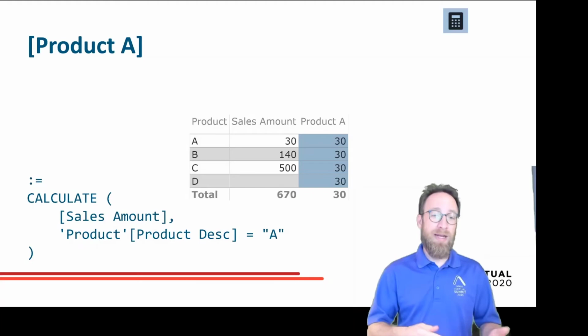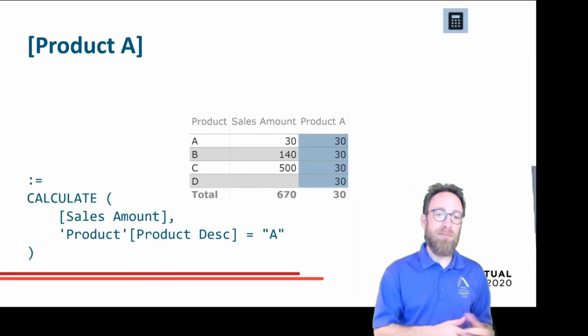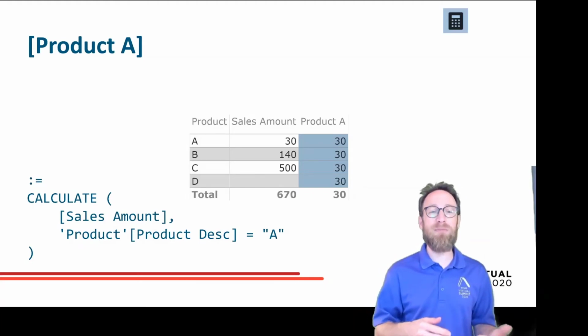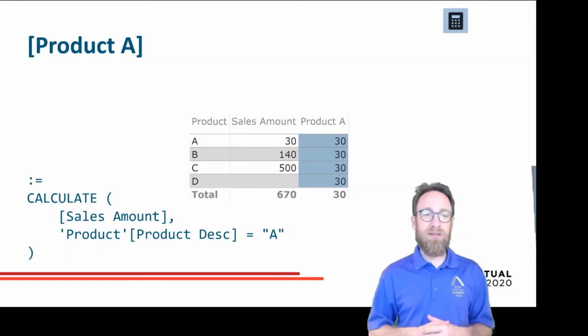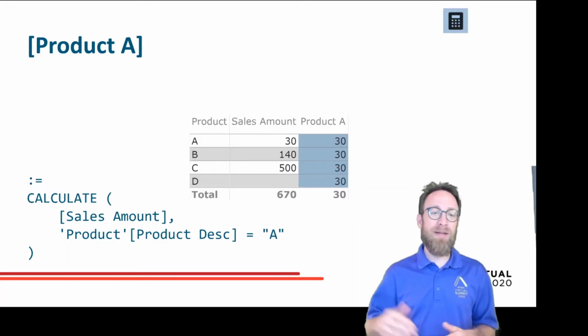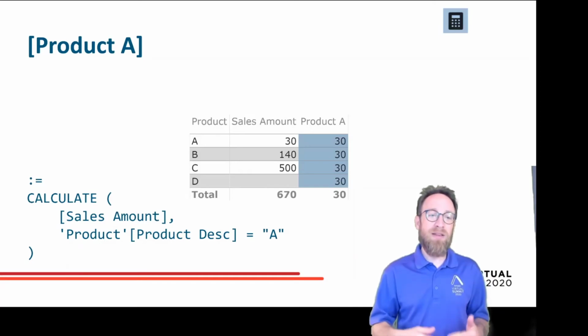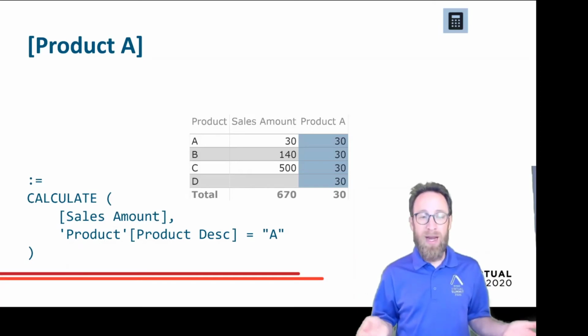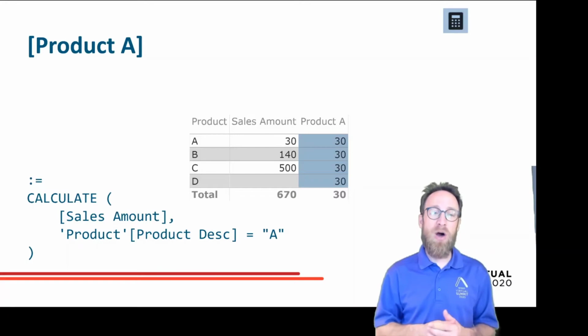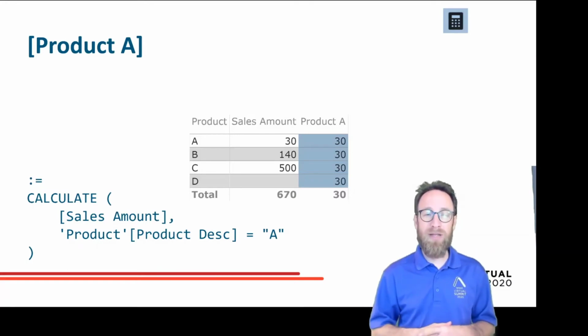Because in the second row, where we see product B, there is already a filter on product B, and this leads to a sales amount of 140. But in the column product A, this filter on product B is removed and replaced by a filter on product A. That's why we see product A in all the columns.